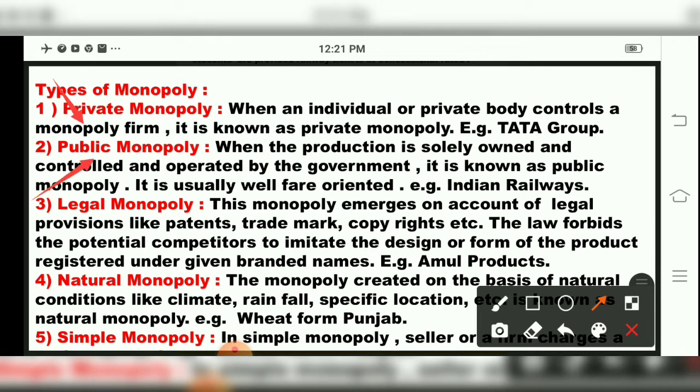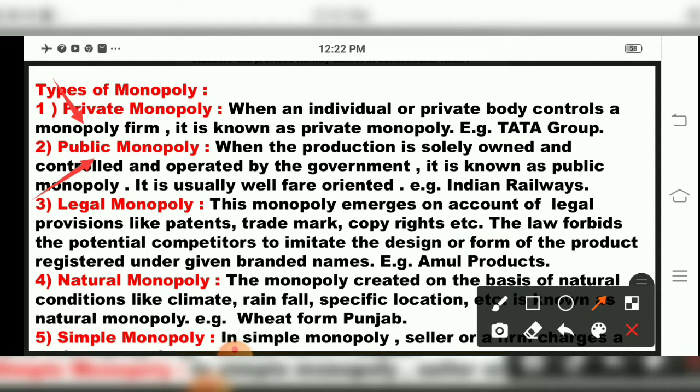Then the second one is public monopoly. Now what is public monopoly? When the production is solely owned, controlled and operated by the government, it is known as public monopoly, and it is usually welfare oriented. Government manages the transactions, whatever operations are there, and the government takes care of everything. That is called public monopoly.